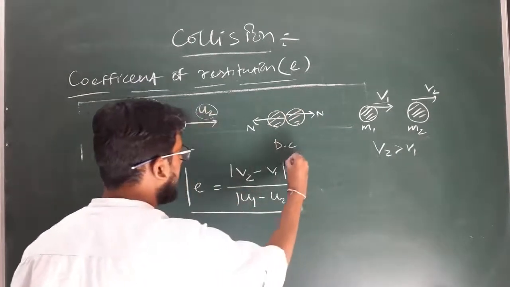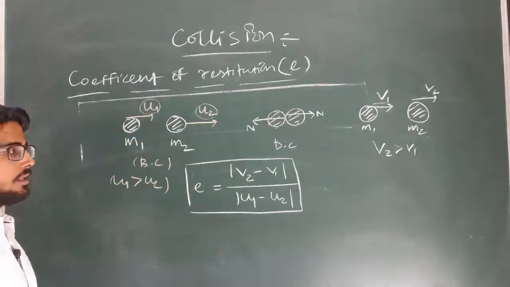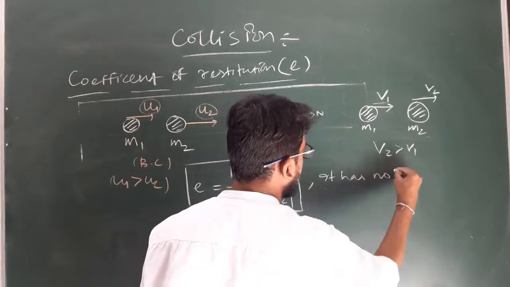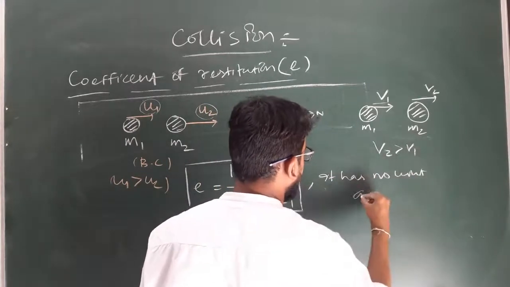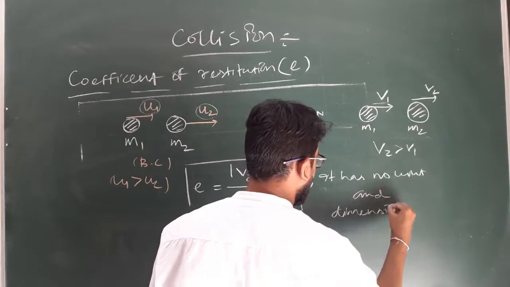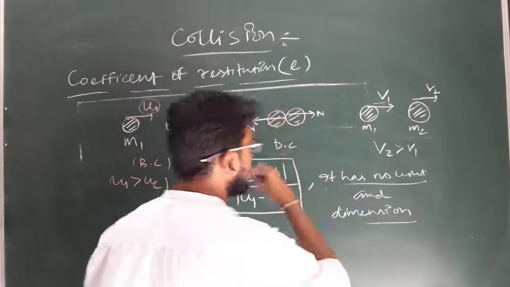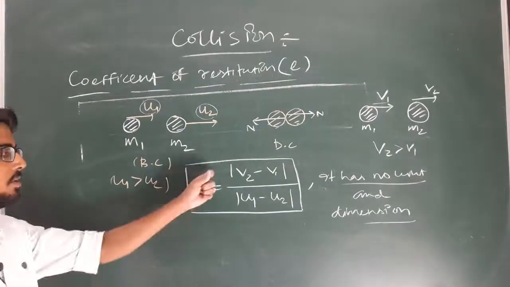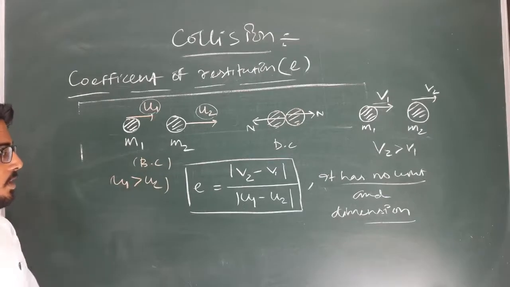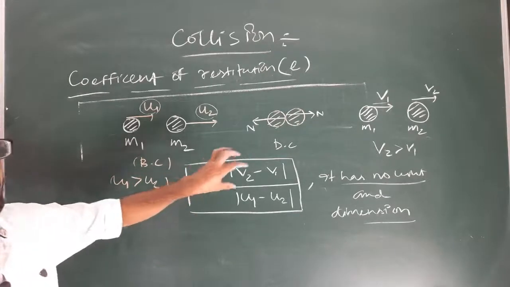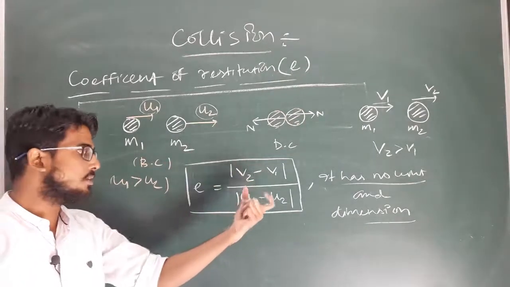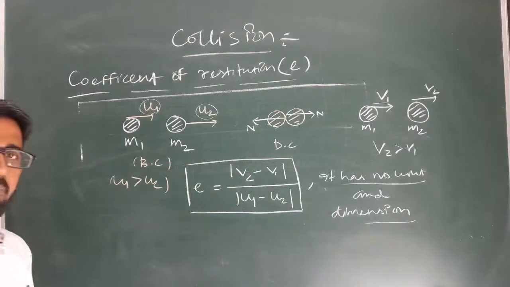So this is defined as the coefficient of restitution. It has no unit and dimension, because it is a pure ratio, velocity with respect to velocity. Clear? So the coefficient of restitution can be defined by the relative velocity of separation divided by the relative velocity of approach. Clear?